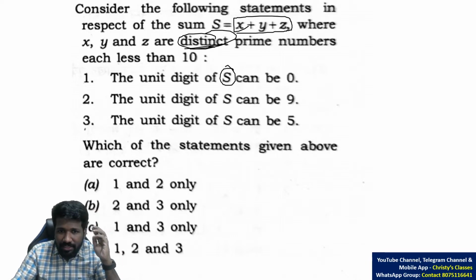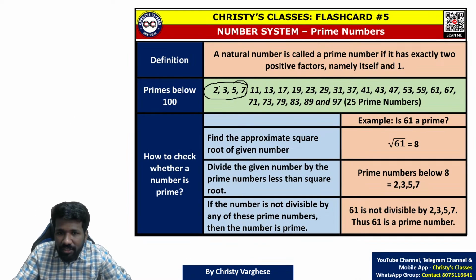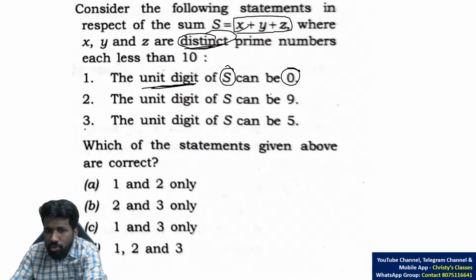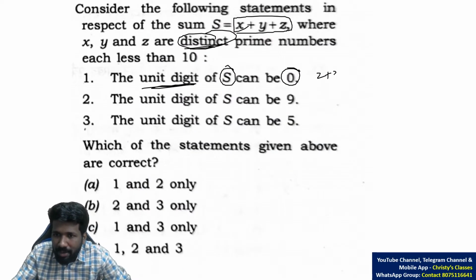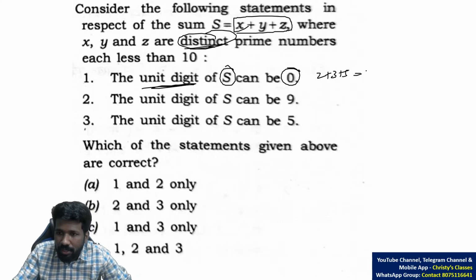That sum S, can the last digit or unit digit be 0? Let us trial and error. 2, 3, 5, 7. 2 plus 3 is 5, 5 plus 5 is 10. 10's last digit is 0. So clearly this is possible. 2 plus 3 plus 5 is possible, 10, last digit 0, so possible.